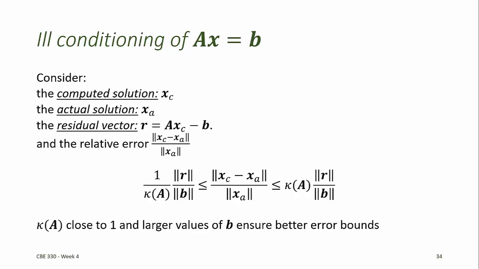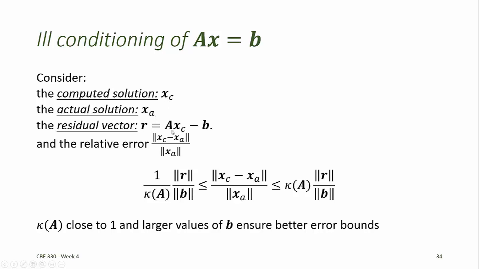When a system is ill-conditioned, there can be a large relative error in the computed solution. If we call the computed solution, or the solution that we've converged to after using one of the iterative solution methods, x sub c, and the actual solution, x sub a, then the residual vector is the difference between the computed solution and the actual solution.